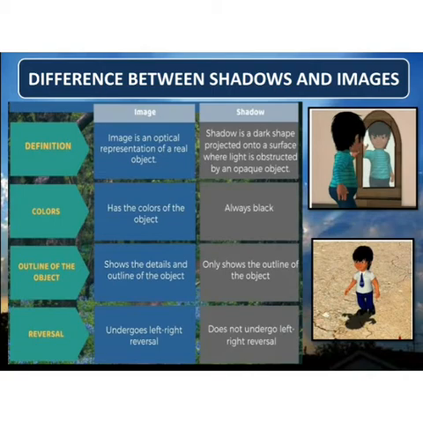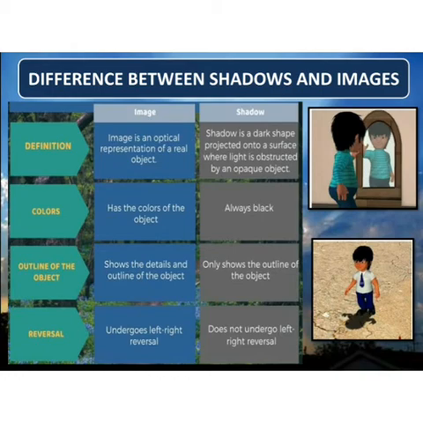Image has the colors of the object, it is exactly same, but shadows are always black. Image shows all the details and outlines of the object, but shadow shows only the outline of the object. And image undergoes left right reversal, means if we put up our right hand in the image, that hand comes up as left hand. And shadow, it does not undergo left right reversal. That means there is no reversal of left right, it appears as it is.